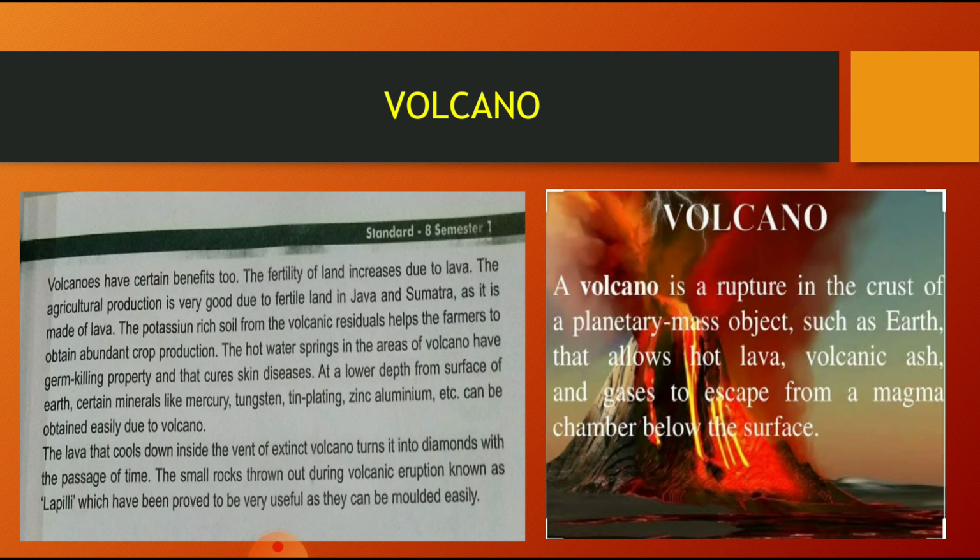The fertility of the land increases due to lava. The agricultural production is very good due to the fertile land in Java and Sumatra, as it is made of lava.